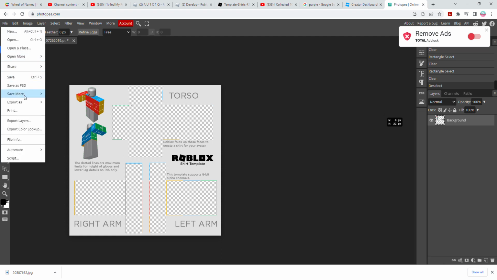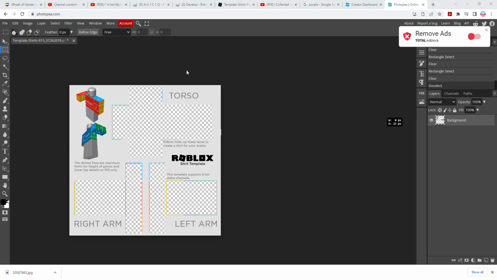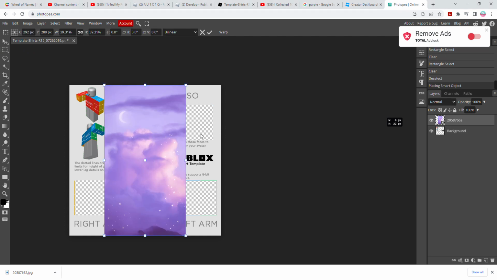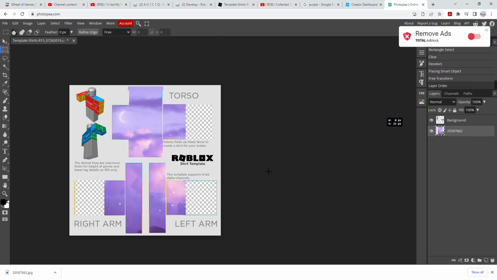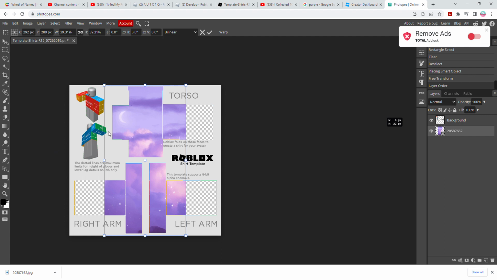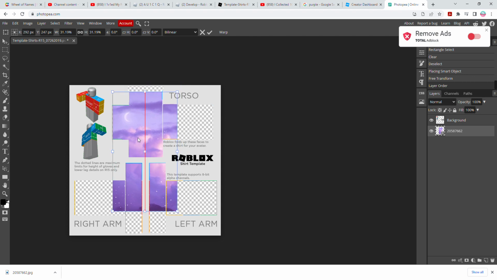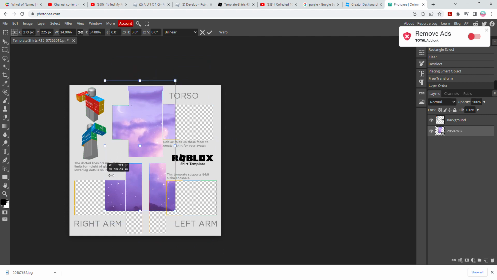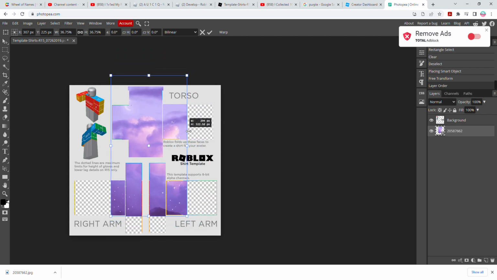Go to file once you've done it, and open and place. And select the image. If it looks like this, just drag the layer down, and it should look like this. You can go to free transform and just make it bigger, and transform it.